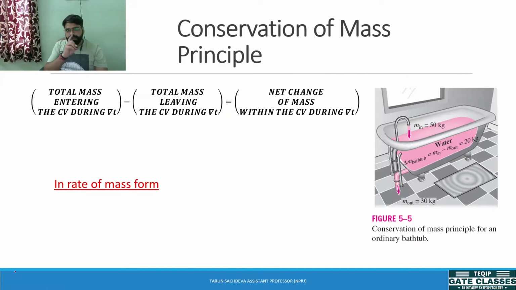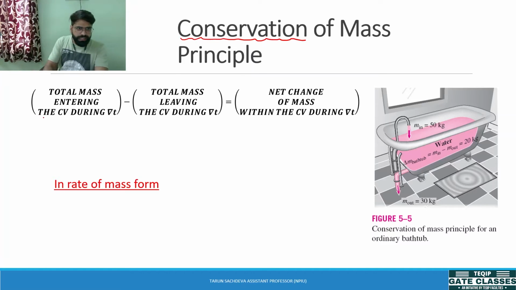Now, next, we need to understand what is the conservation of mass principle. As we know, conservation means that the generation or destruction of mass cannot take place. Similarly, heat cannot be created or destroyed.